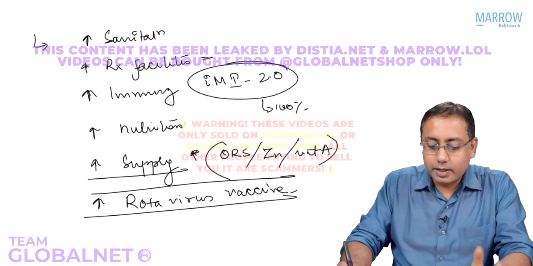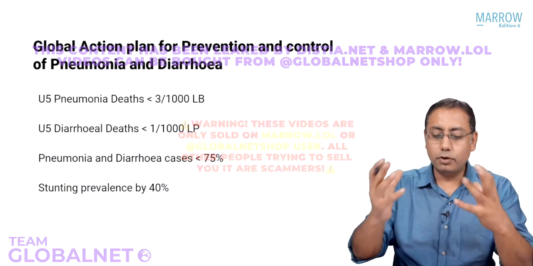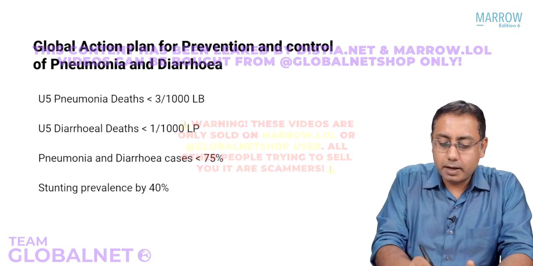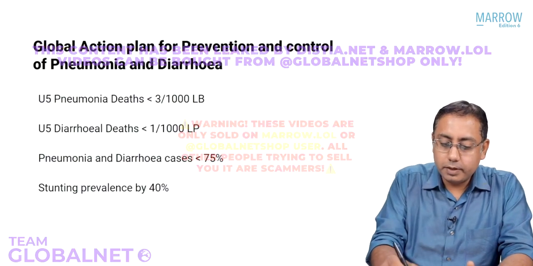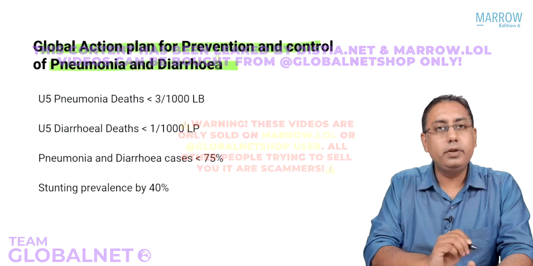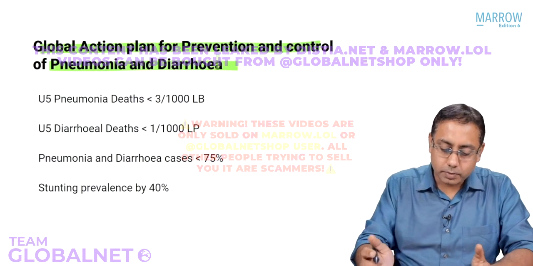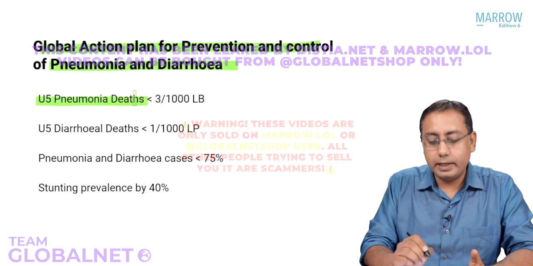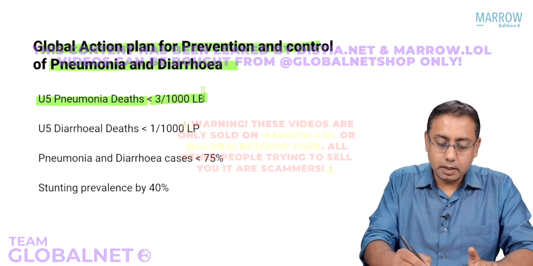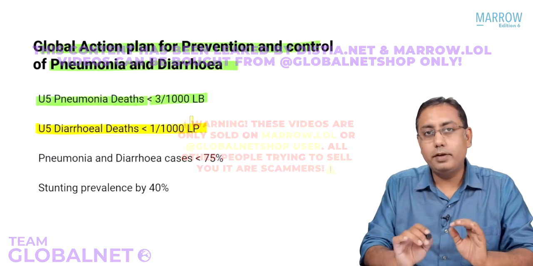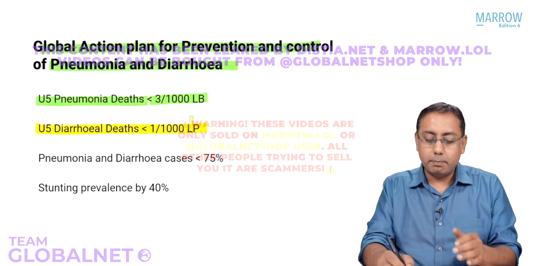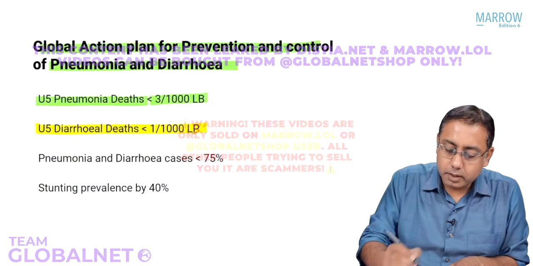And then just one last thing you need to remember: on a global scale, we have a global action plan for prevention and control of pneumonia and diarrhea. We already discussed this with the respiratory infections as well: under-5 pneumonia deaths to be less than 3 per 1,000. We also want under-5 diarrheal deaths to be less than 1 per 1,000 live births.